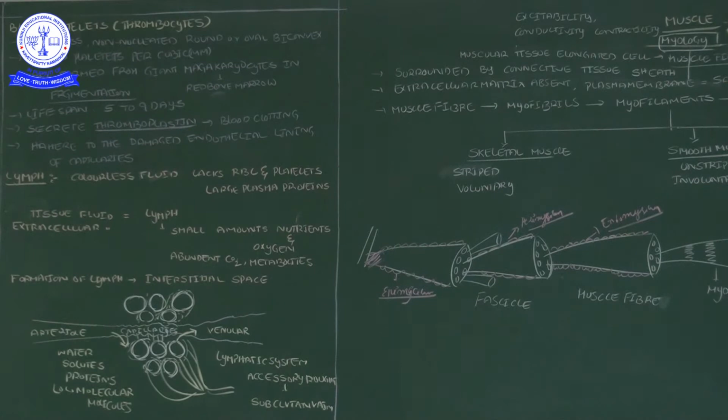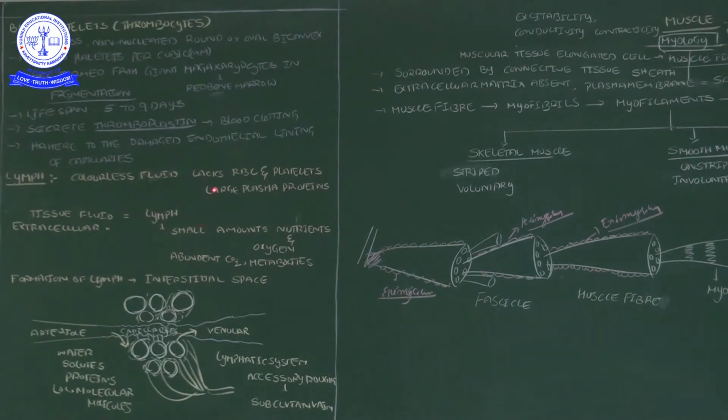Okay, blood is one tissue, a liquid tissue, containing 3 types of cells: WBC, RBC and then platelets. Plasma is the fluid matrix that we see. Then comes another fluid tissue, that is lymph. What is the lymph? Okay, here lymph is also a colorless fluid.